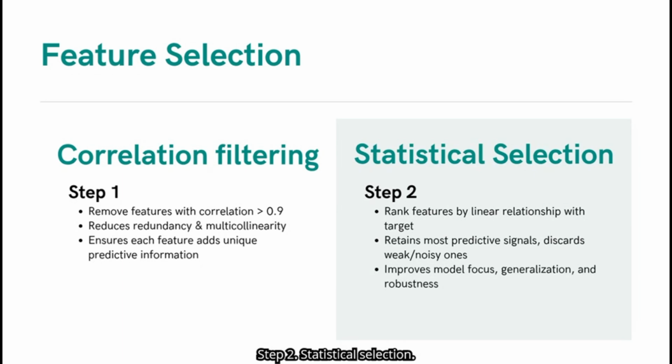Step 2. Statistical selection. We rank the remaining features based on their linear relationship with the target, using statistical relevance tests. This allows us to retain the most predictive signals while filtering out weak or noisy ones. Together, these steps create a cleaner, more focused, and more interpretable feature set.